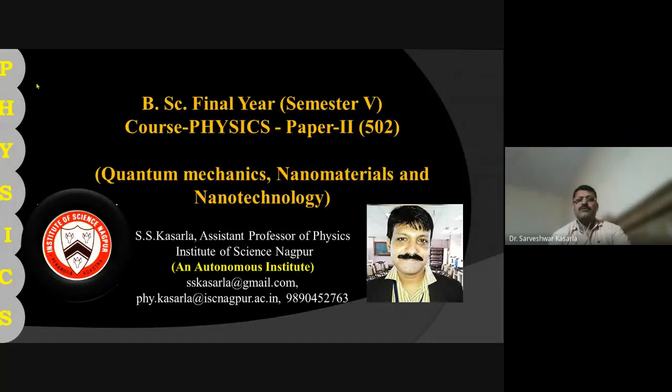I'm going to teach you physics paper 2 of semester 5: quantum mechanics, nanomaterials and nanotechnology. In the first part, let us start with quantum mechanics. In this part, we will see the failures of classical theory before the start of quantum mechanics. We will see the failures on black body radiation, and then we start with quantum mechanics.